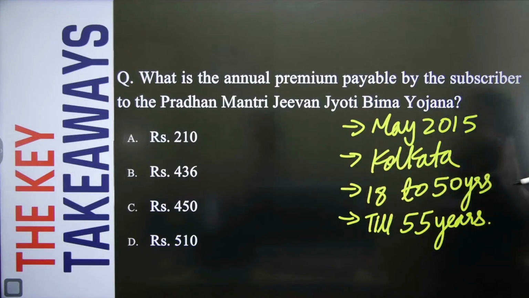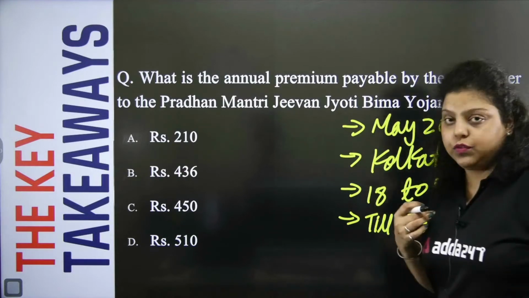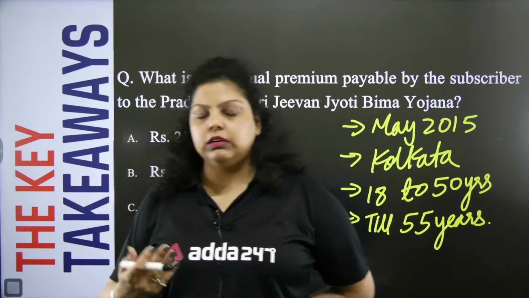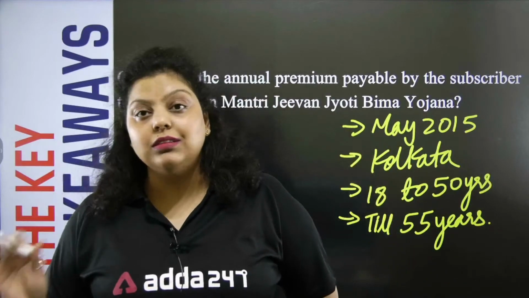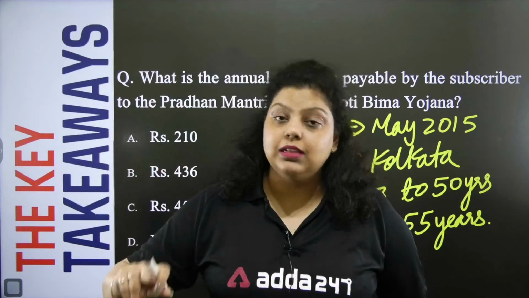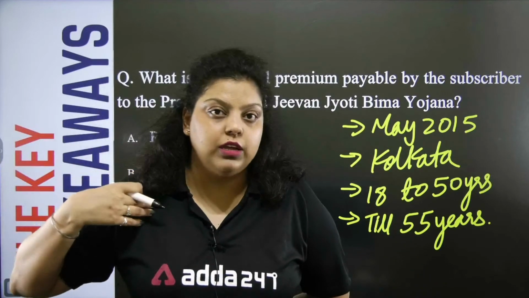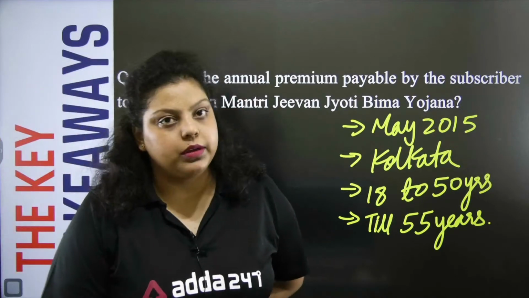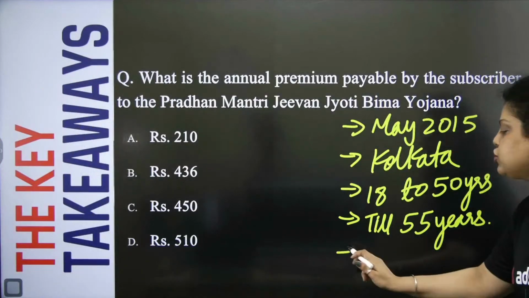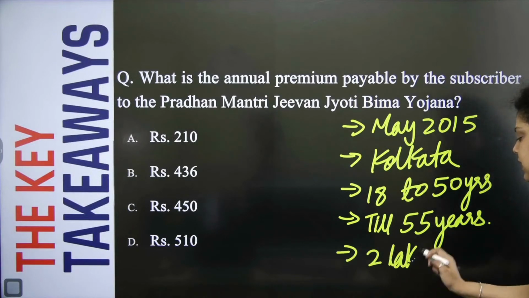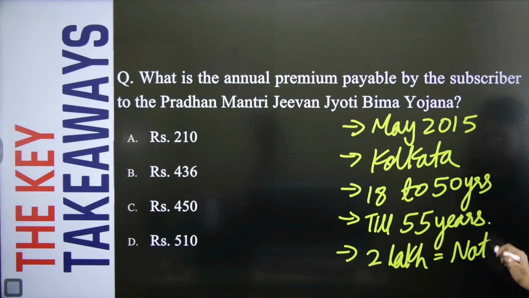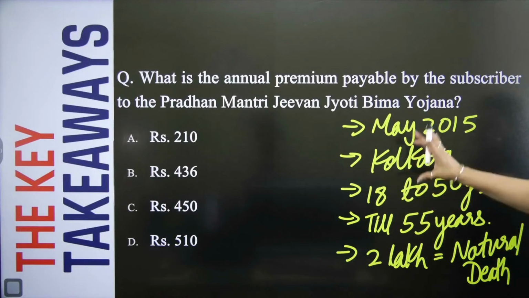Okay. After 50 years, say I reached the age of 50 and paid the annual premium each year. After 50 years, I do not have to pay any premium. But still, after 50 years, till my age of 55 years, the insurance benefit will be given to me. And what is the insurance benefit? The insurance benefit is 2 lakh rupees in case of natural death. In case of natural death of a subscriber, the nominee will get 2 lakh rupees in the Jeevan Jyoti Bima Yojana. Clear?